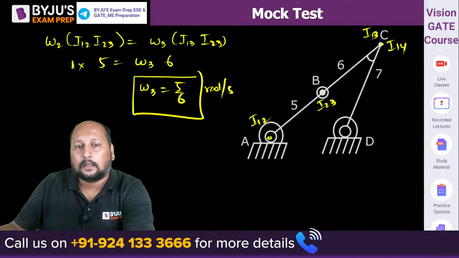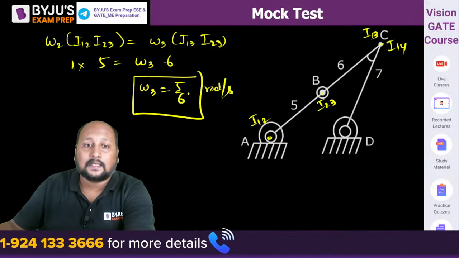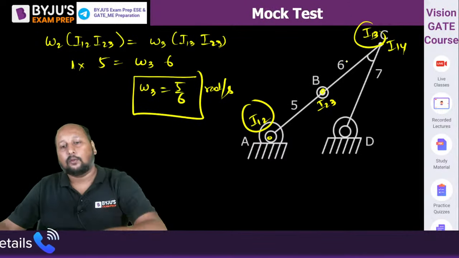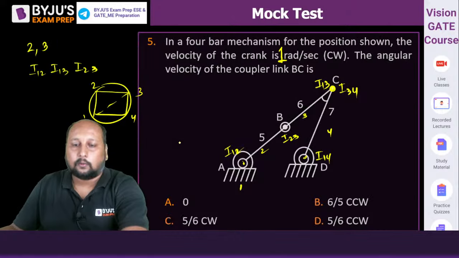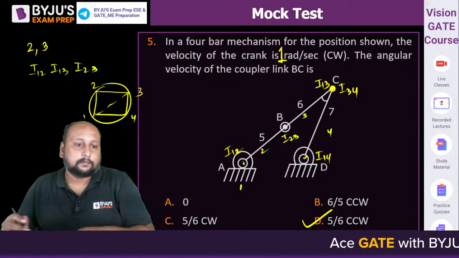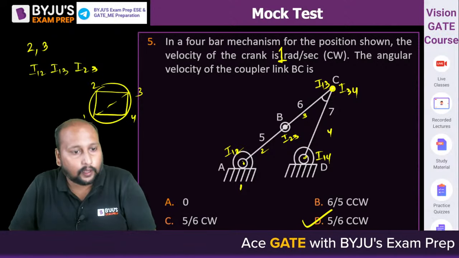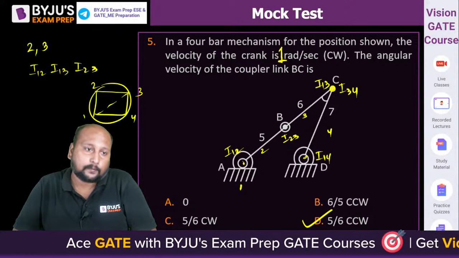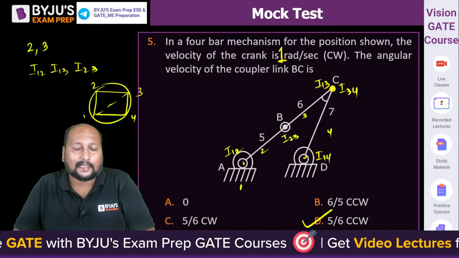radian per second, right? 5 by 6, and that too we can say I12 and I13 are on the opposite sides of I23. So this is having what? Counterclockwise direction. So option D is the correct answer. Okay, clear है? Counterclockwise direction, option D is the correct answer. बहुत बढ़िया, very good.